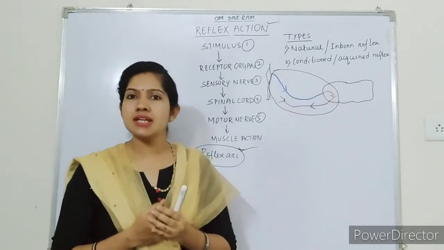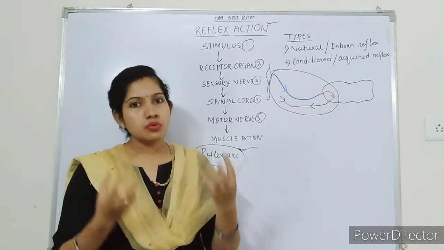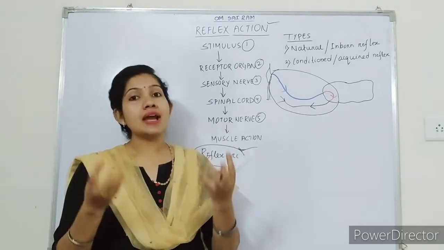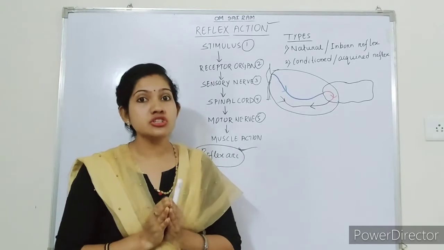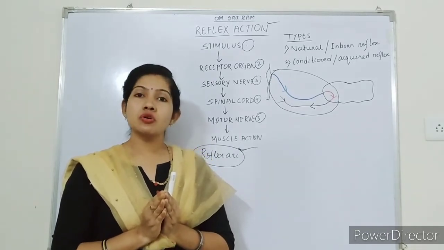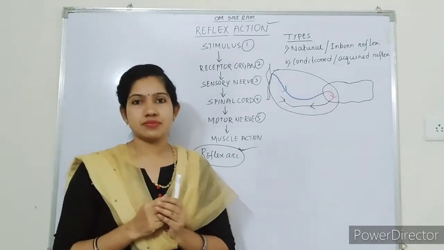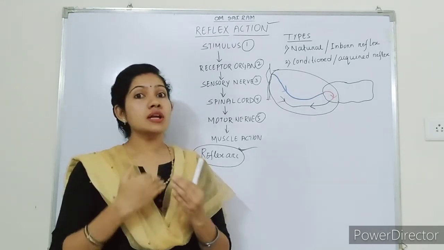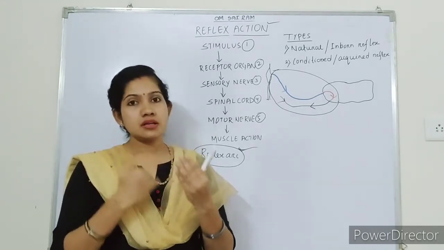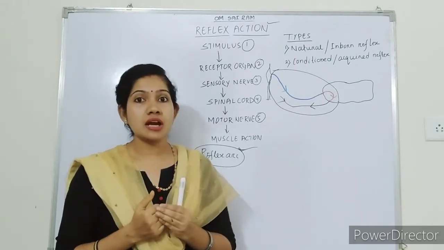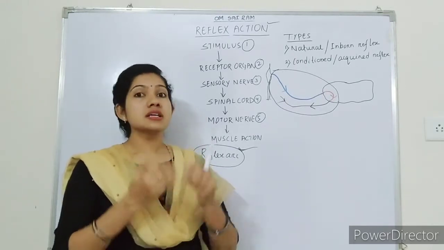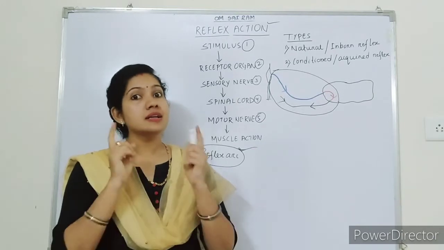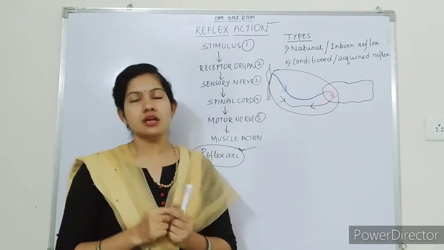This one is also a very nice example I am giving. Suppose when you smell your delicious food, you start secreting saliva. Secretion of saliva is not under our control. Immediately saliva starts secreting. But the secretion of saliva differs from person to person.